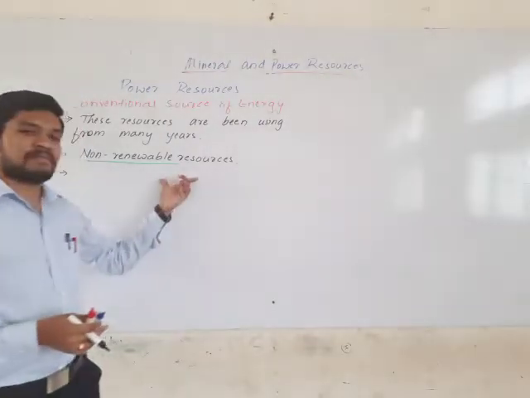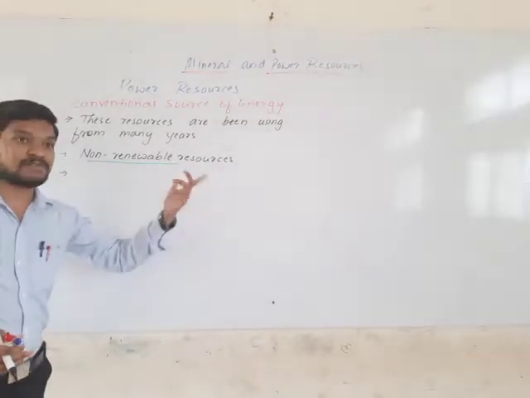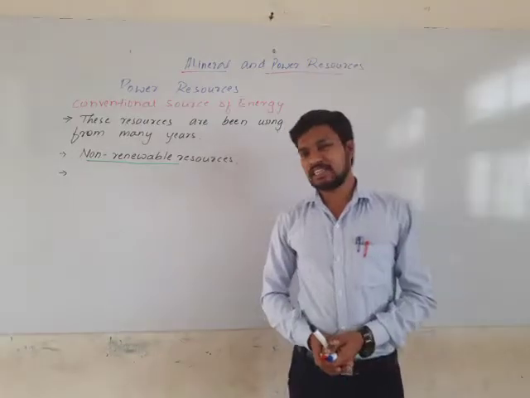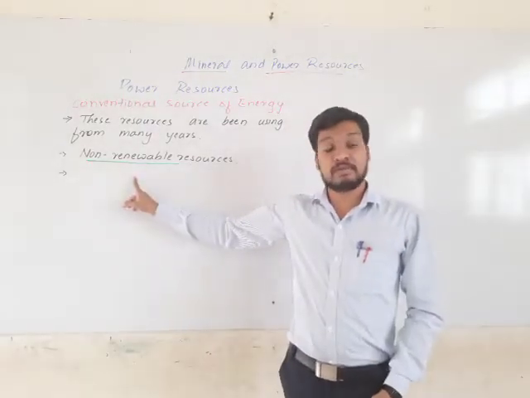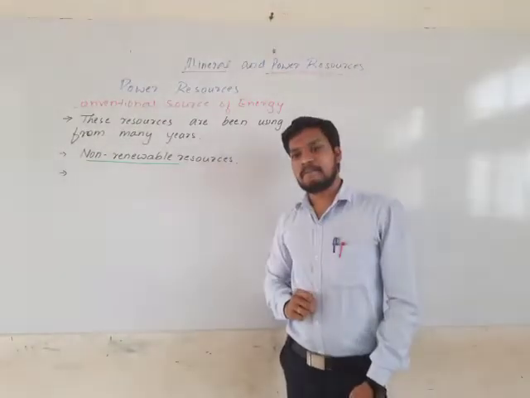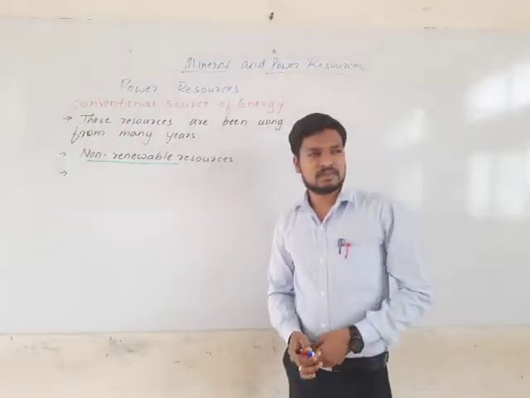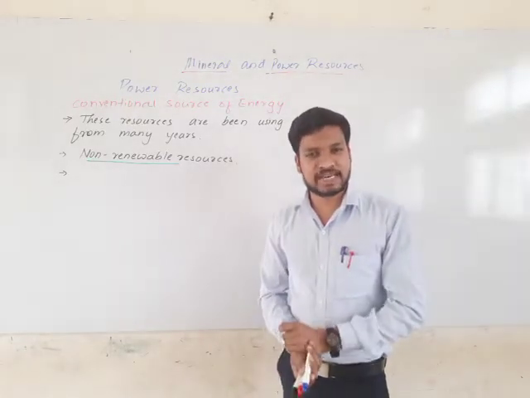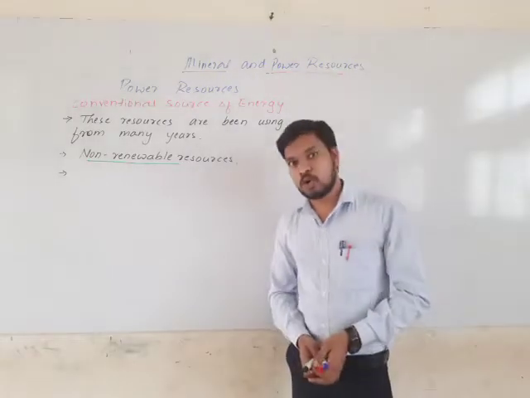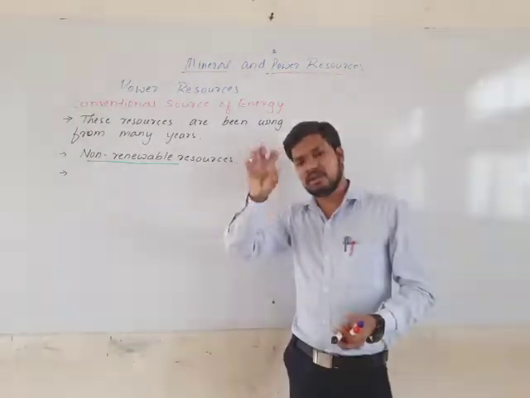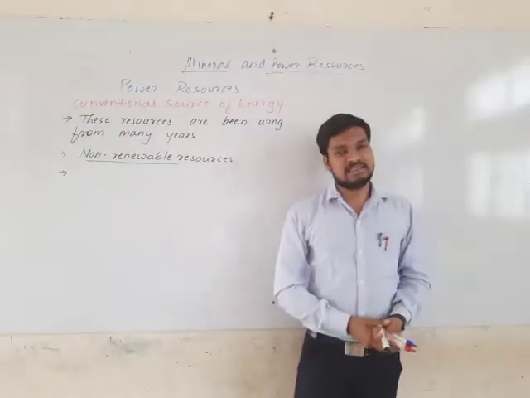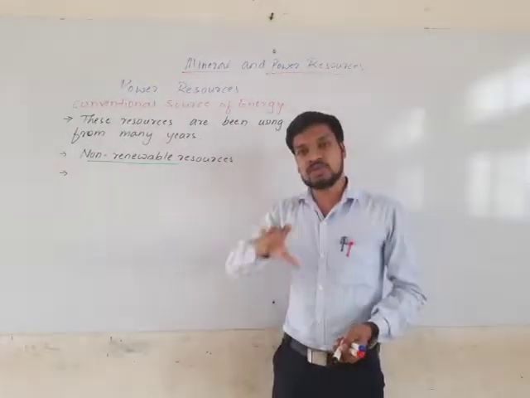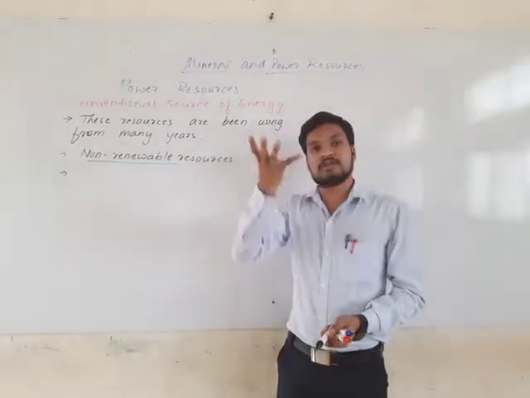These resources pollute the environment. Like firewood, if you put fire to the firewood, you will get smoke. That smoke pollutes the air. Diesel and petroleum, when used in vehicles, definitely pollute the environment, isn't it? Coal in the engine of a train, the locomotive: earlier they were using coal, and it was emitting more smoke.